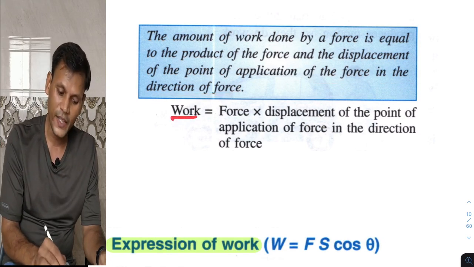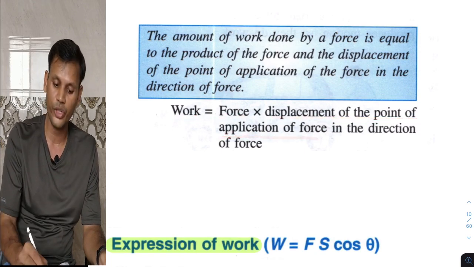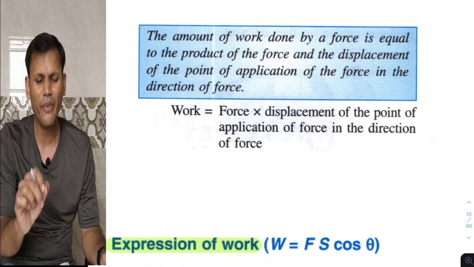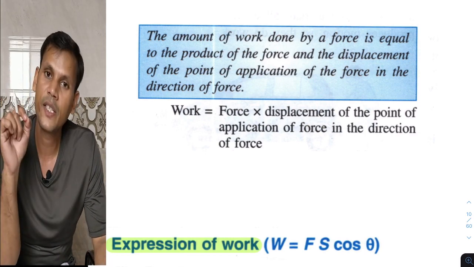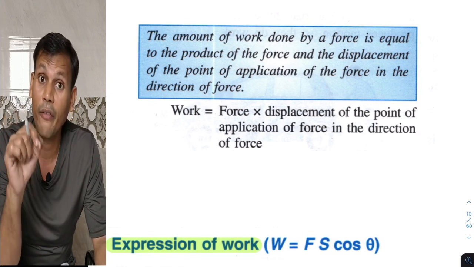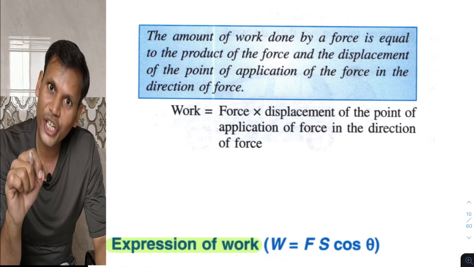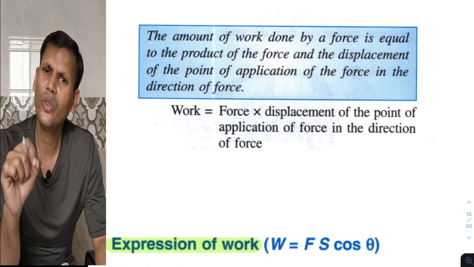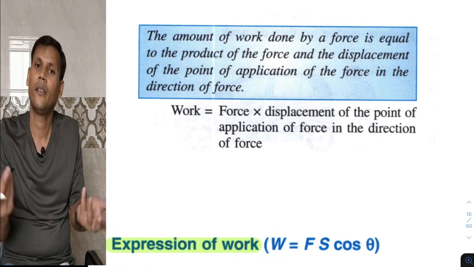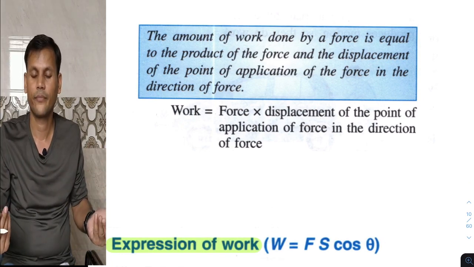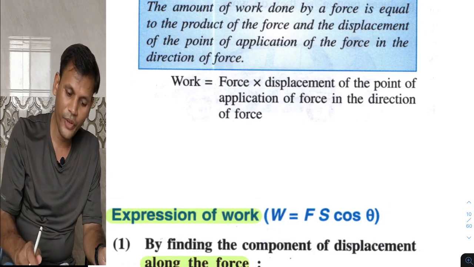Simple way: work done is defined as the product of force and displacement in the direction of applied force. Means force and displacement both are in the same direction, then work will be done. Simple way.